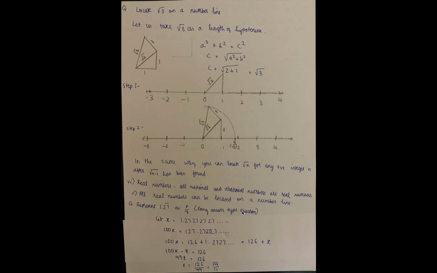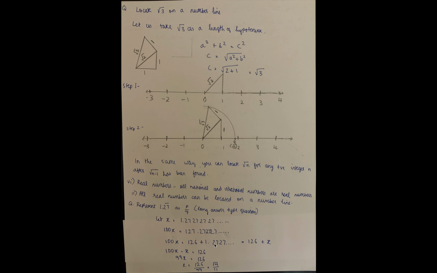So let's start. Let x equal 1.27272727, that is 1.27 bar. Then 100x equals 127.272727 infinitely, because it will just move the decimal places. Then 100x equals 126 plus 1.2727 and so on, which equals 126 plus x.